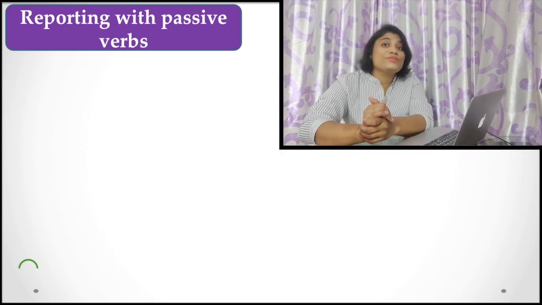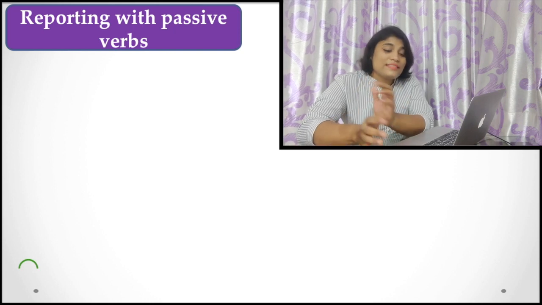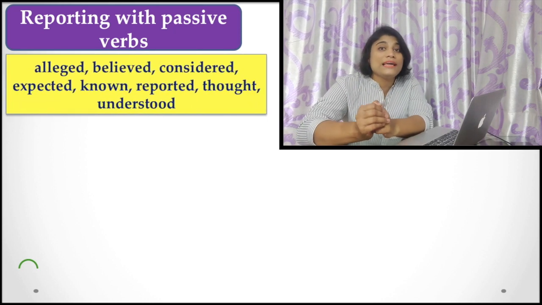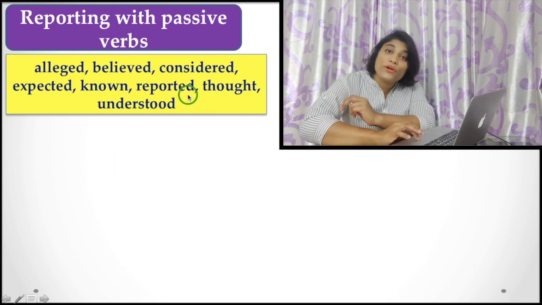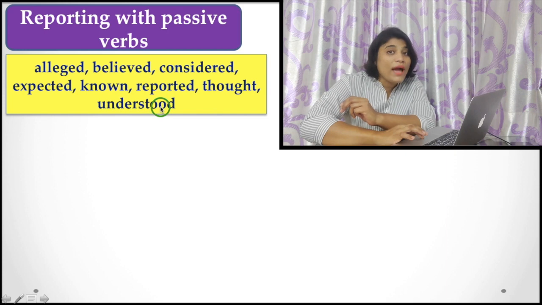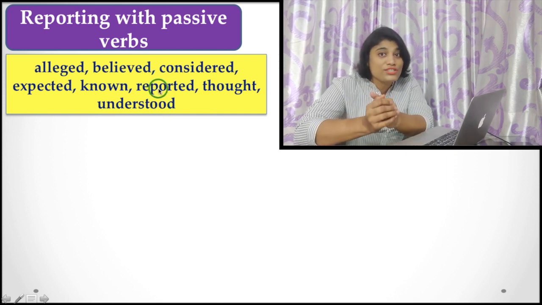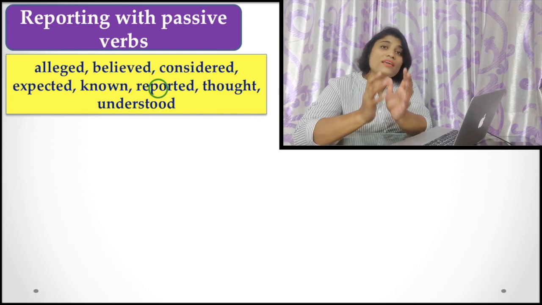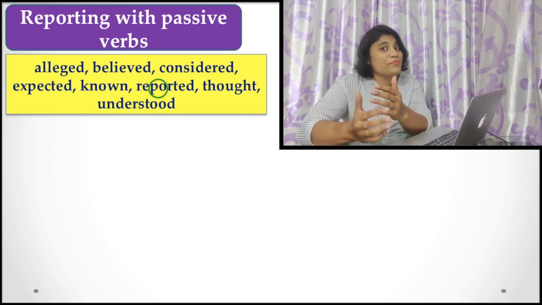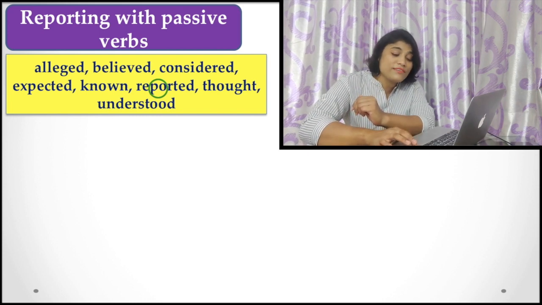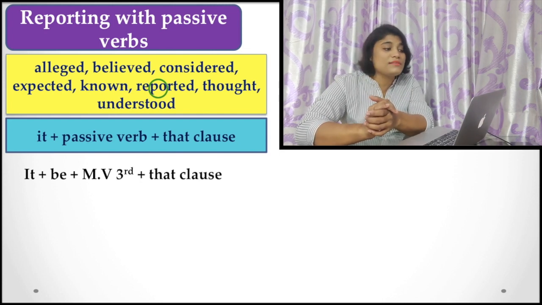Now, I am going to tell you how to report with passive verbs. Especially, there are some verbs like alleged, believed, considered, expected, known, reported, thought, understood. While reporting with these verbs, there are two structures you can follow. What is the first structure? You can use it plus passive verb plus that clause.